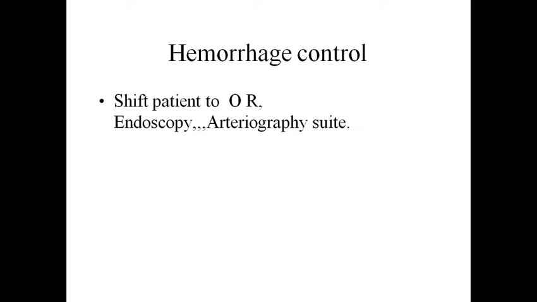So if it is a situation where you have to do a surgery, like for example, I told you, you did a CT scan and you found out in a blunt injury of the abdomen, you found that there is hemoperitoneum. By doing a FAST, you did a CT, you found out there is a grade 4 injury of the spleen, which means that there is active hemorrhage going on from the spleen. You'll probably have to do a splenectomy. So for that, you have to take the patient to the theater.